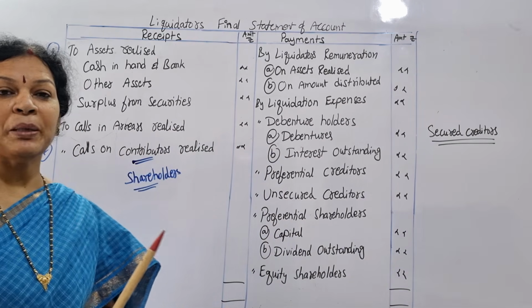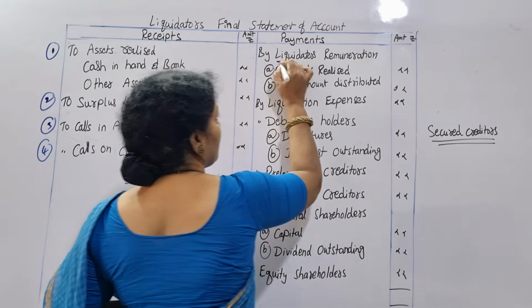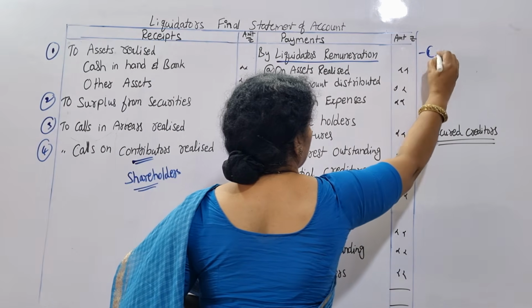Payment side. First, we are going to make payment of the liquidator's remuneration. First payment. This is number 1.